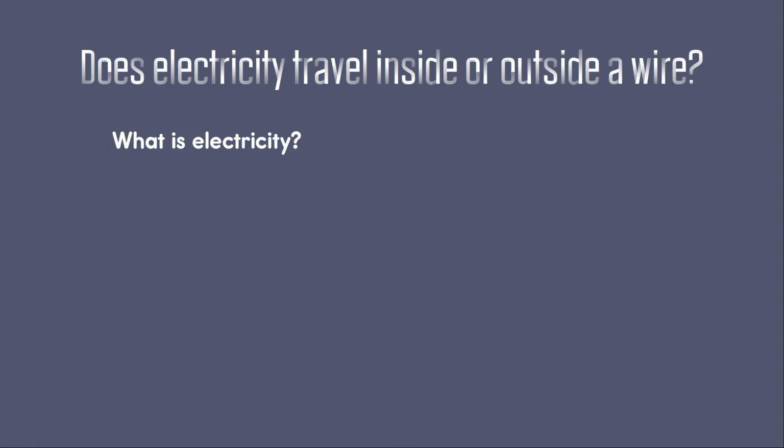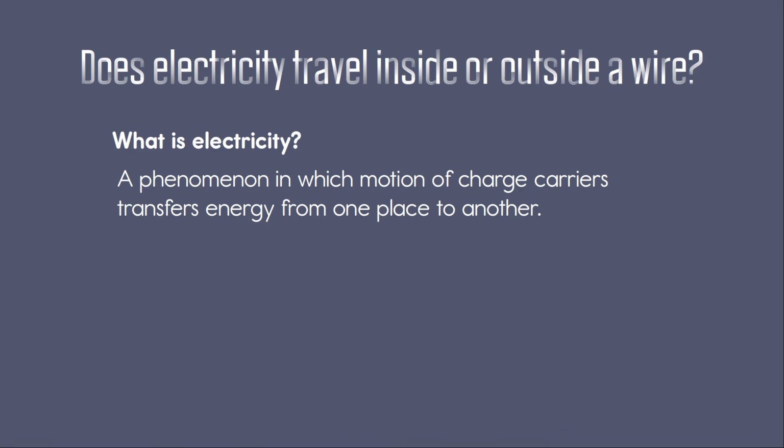I'm going to use this definition: a phenomenon in which motion of charge carriers transfers energy from one place to another. So there's two parts: motion of charge carriers, and transfer of energy from A to B. Now it's important to note that the charge carriers themselves don't have to move from A to B in order to transfer energy or information from A to B.